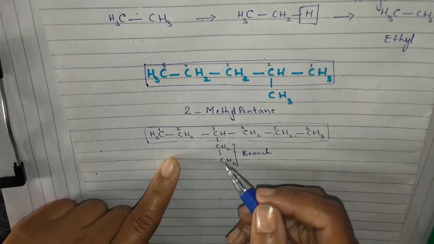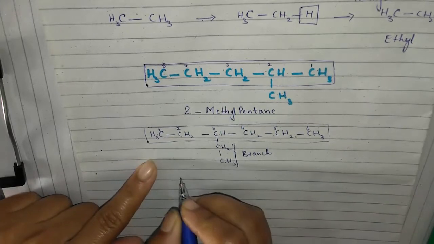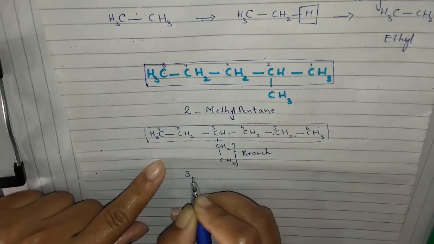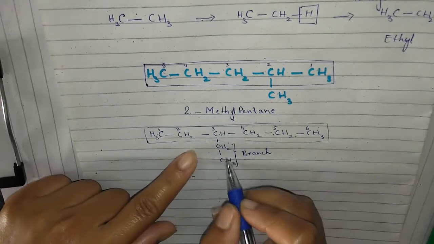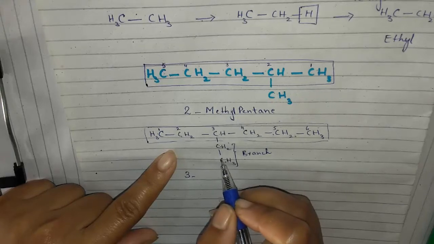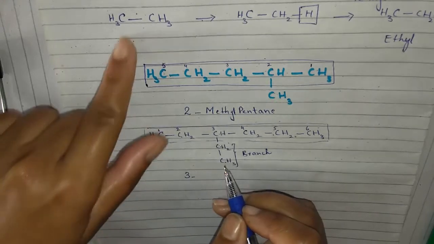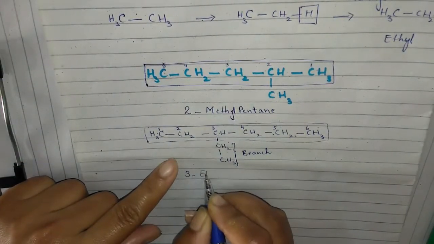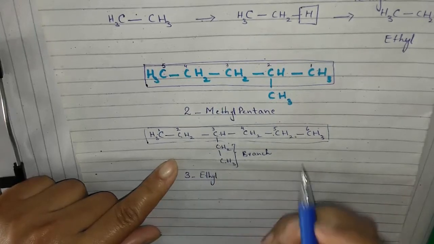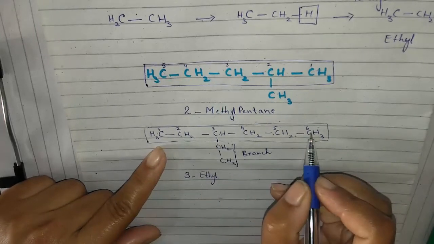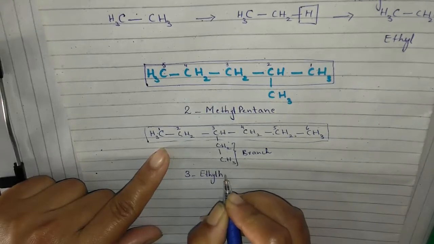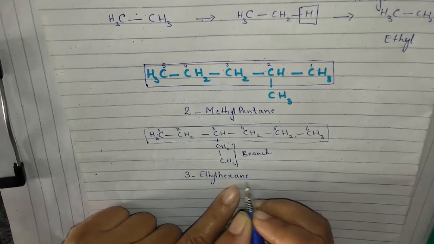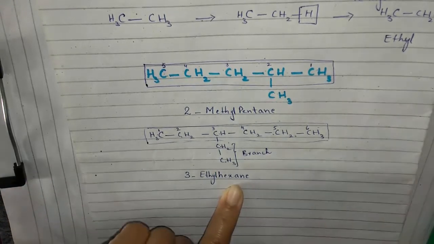And now we will write the name of this compound. First, write the number of the branch, that is 3, then hyphen, then the name of the branch. The branch contains 2 carbons, so it is ethyl. We will write its name as ethyl, and then the name of the parent compound. The parent compound contains 6 carbons, so it is hexane. Again, A-N-E at the end of the name indicates that it is an alkane.